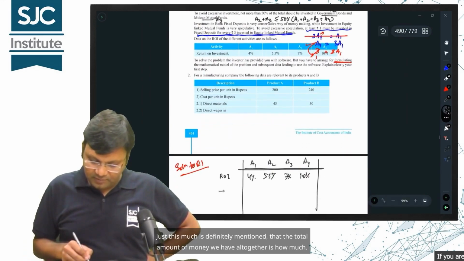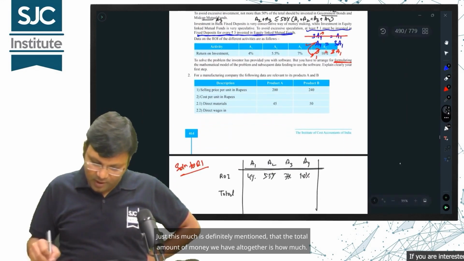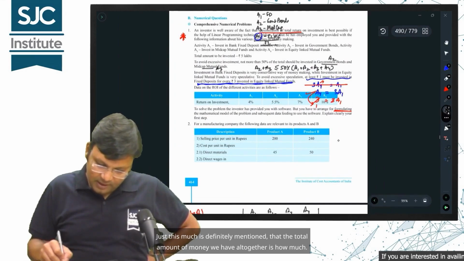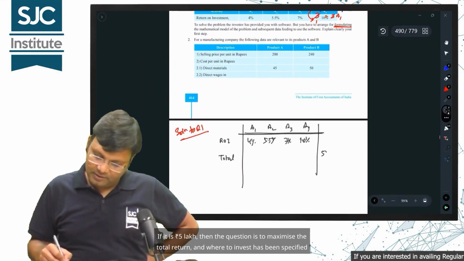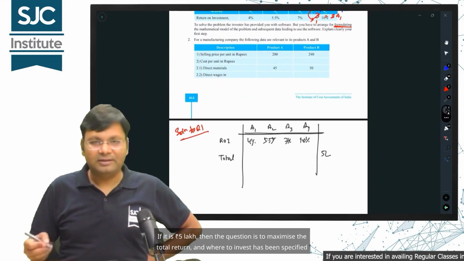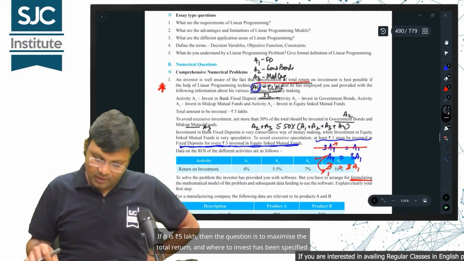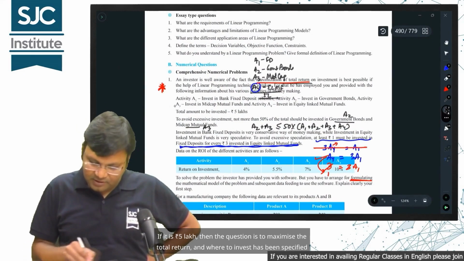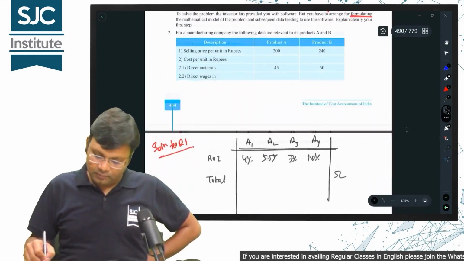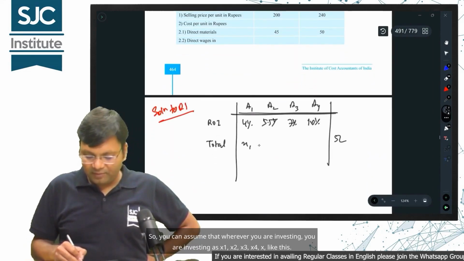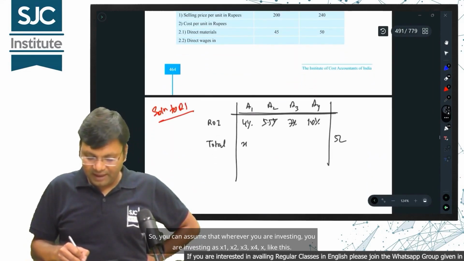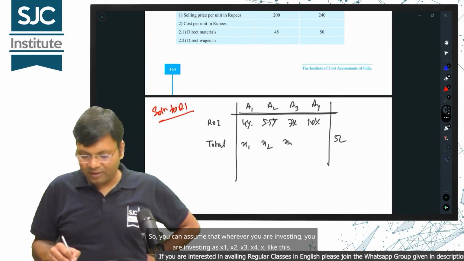Just this much is definitely mentioned, that the total amount of money we have altogether is 5 lakh rupees. The question is to maximize the total return, and where to invest has been specified to you. So, you can assume that wherever you are investing as x1, x2, x3, x4, like this.